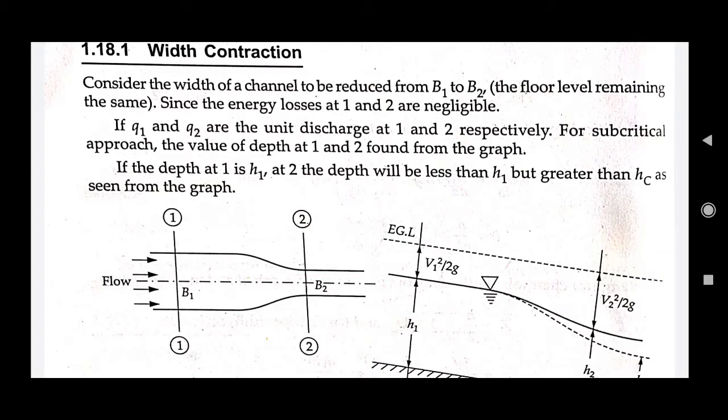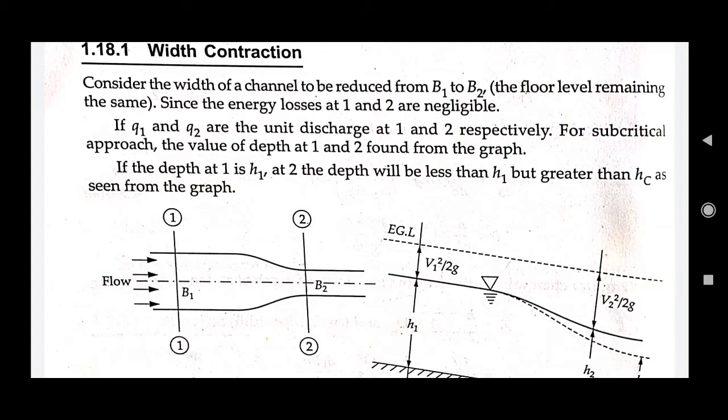Now this can be in a single section, that is the b1 width and the b2 width, or it can be in a composite form of sections where b1 can alter to a reduced size b2 and then it can become b3, or anything that can be equal to b1 or not equal to b1, right? What I mean to say is that the channel's width, with the bottom remaining constant, can be altered at different sections, and the concept of specific energy can be used to analyze this section.